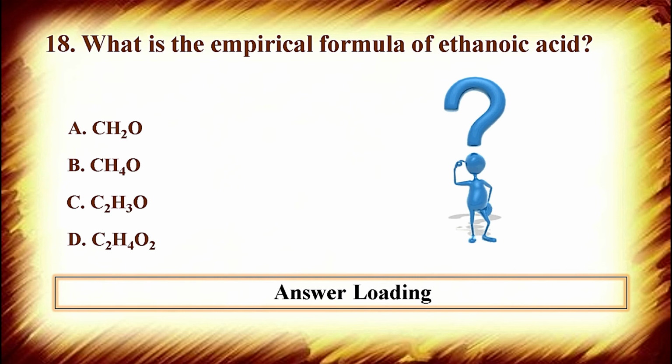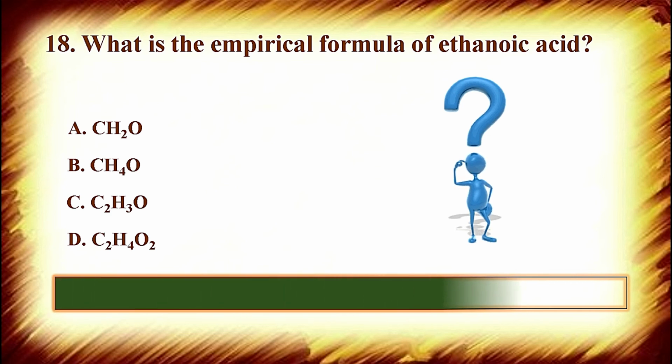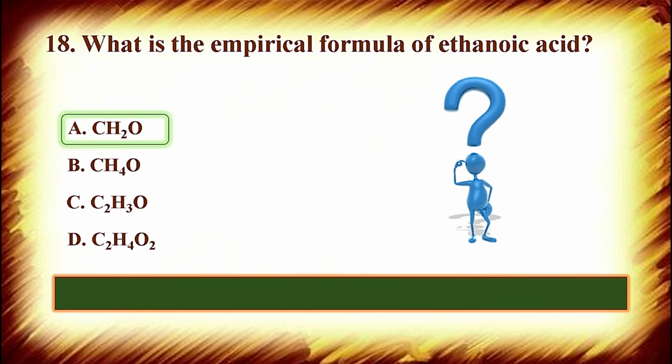You must know the formula of acetic acid or ethanoic acid. Then you can easily find the empirical formula of this compound.